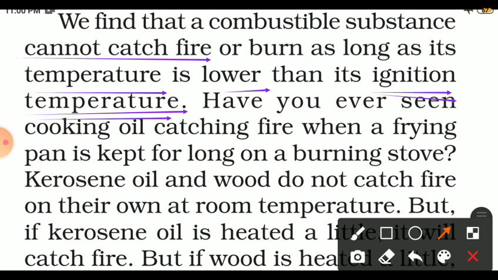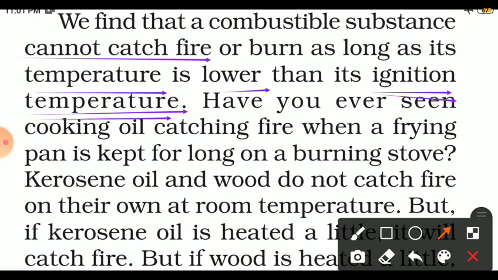One thing we observed is that oxygen or air is necessary for burning, and the next thing is that ignition temperature is necessary for burning, and the most necessary thing is that the fuel or combustible substance should be there, air should be there, and ignition temperature should be there. Then only it will catch fire.